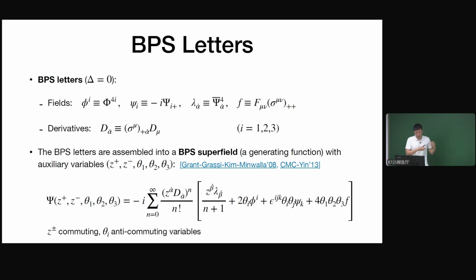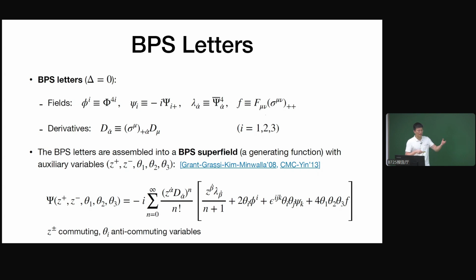And we can further simplify this problem by assembling these fields into a generating function. It's actually a generating function involving both Bosonic and Fermionic variables, so we called it a BPS superfield. And the way to assemble them is in this formula, very explicitly. So we introduce the Bosonic variables z plus and z minus to take care of the actions of covariant derivatives. So we have this formal sum.